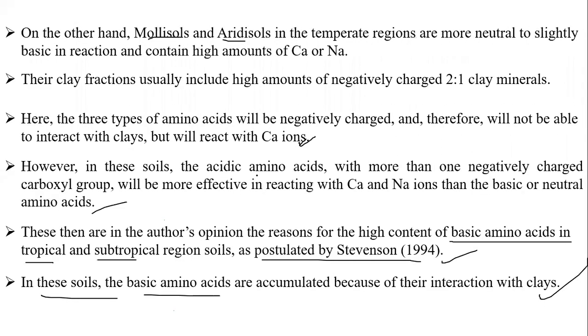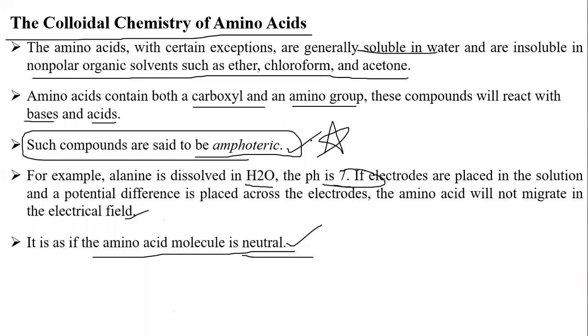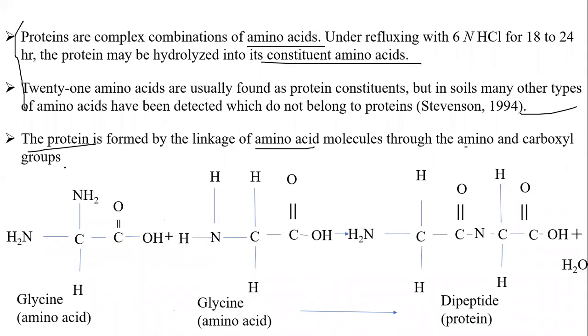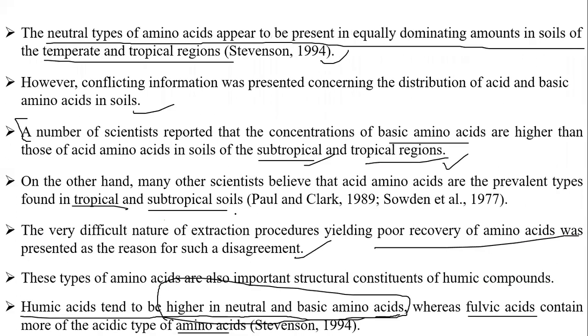Amino acids are a very interesting thing we have to learn about. Overall, in amino acids we have to remember this amphoteric nature and the classification, glycine, how the long chains are formed, and the neutral, acidic, and basic types. This will form our basic idea, students. If you know all these things, we can remember all these points.